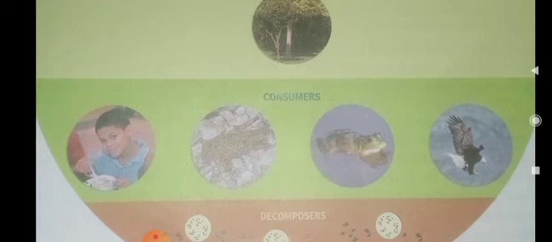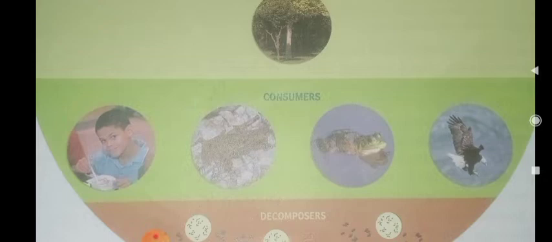Carnivores eat the flesh of other animals, like lion, eagle, tiger, etc. Then what about omnivores? They eat both plants and animals, for example crows, bears, etc. Then come the scavengers.